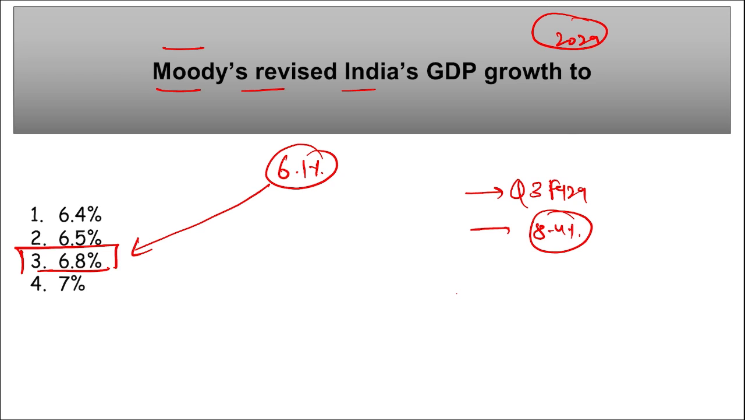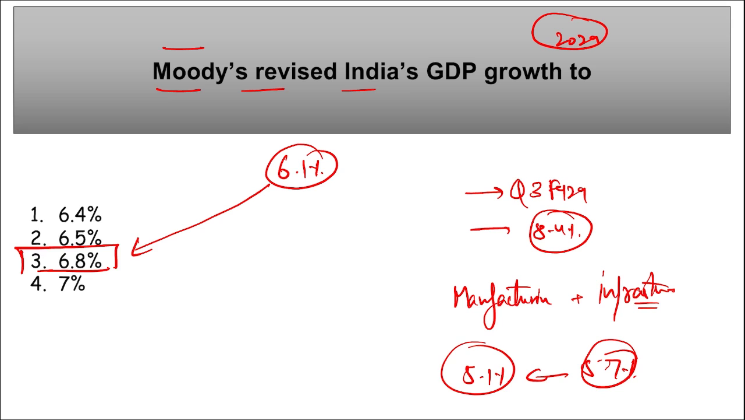Right? India is growing heavily in the manufacturing sector, not just in manufacturing but also in the infrastructure sector. Right? And remember, the inflation in January has dropped to 5.1%, that was 5.7% in the month of December.